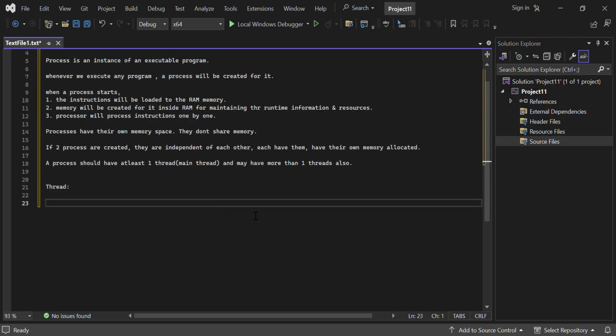Now let's see what a thread is. A thread is the smallest execution unit inside a process.